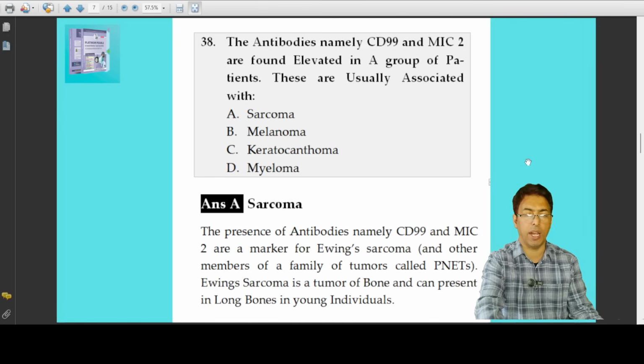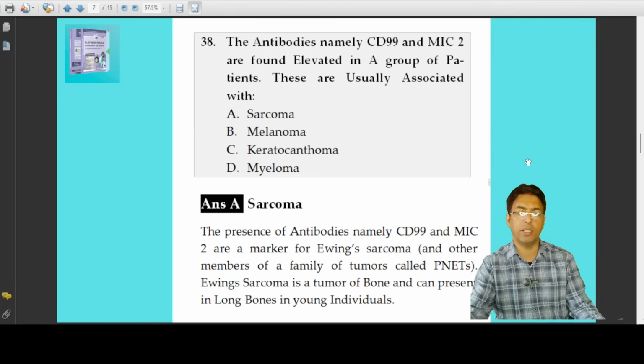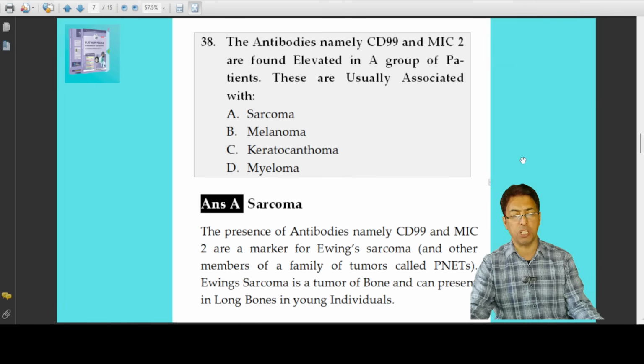Now, as far as the questions are concerned, another question: the antibodies, namely CD99 and MIC2, are elevated in a group of patients. So they have evaluated a group of patients, and they have found the antibodies CD99 and MIC2. They are usually associated with sarcoma, melanoma, keratoacanthoma, and myeloma. We're well aware of this orthopedic condition, which is the Ewing sarcoma. The examiner has been a bit harsh because he has not given a proper entity, Ewing sarcoma.